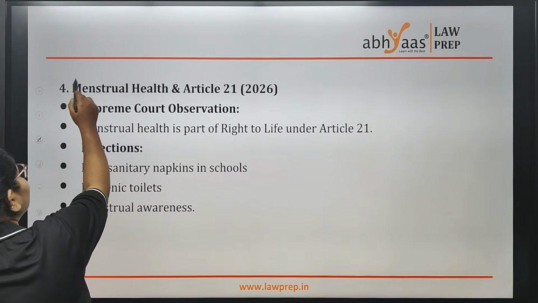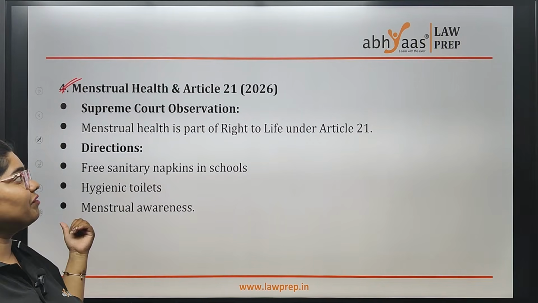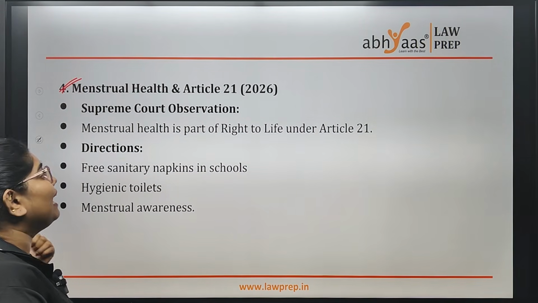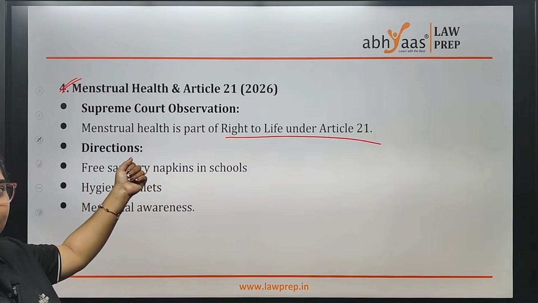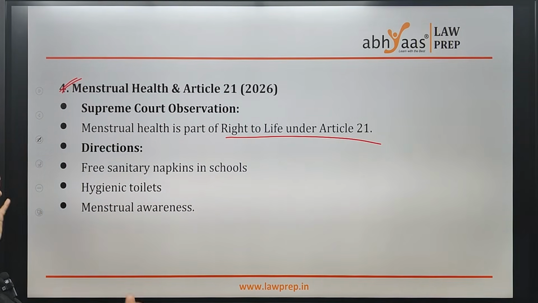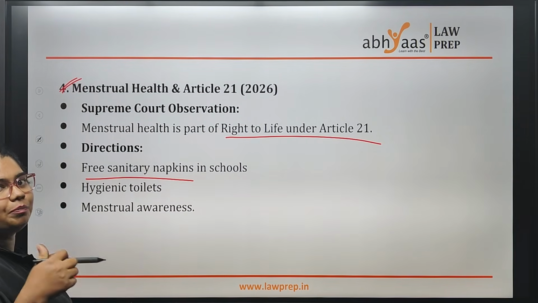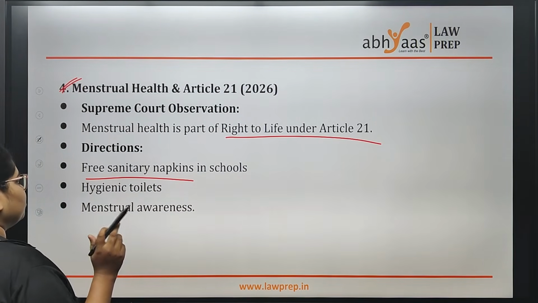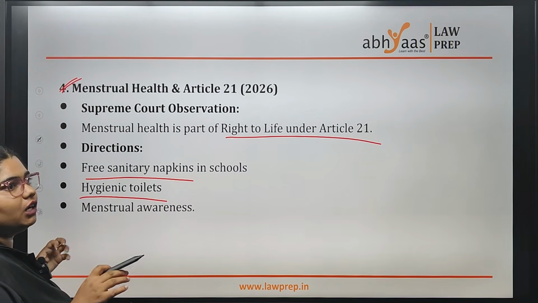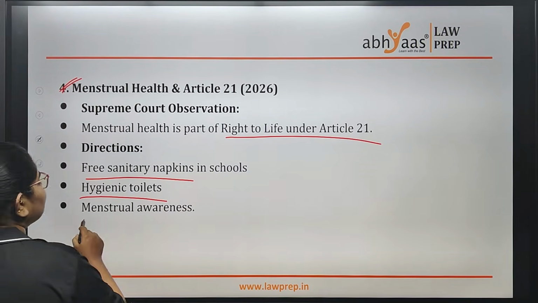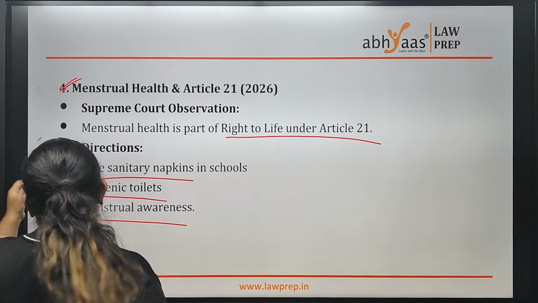So this is very important. Menstrual health and Article 21: the Supreme Court has given the statement that menstrual health is part of your right to life under Article 21. This is a 2026 statement given by your Supreme Court. Here they said that free sanitary pads and napkins in schools should be available, and it should be basic, minimum. And there should be hygienic toilets everywhere, in every school, in every educational institution. And they also said that menstrual awareness should be spread around the girl child as well as the boy child.